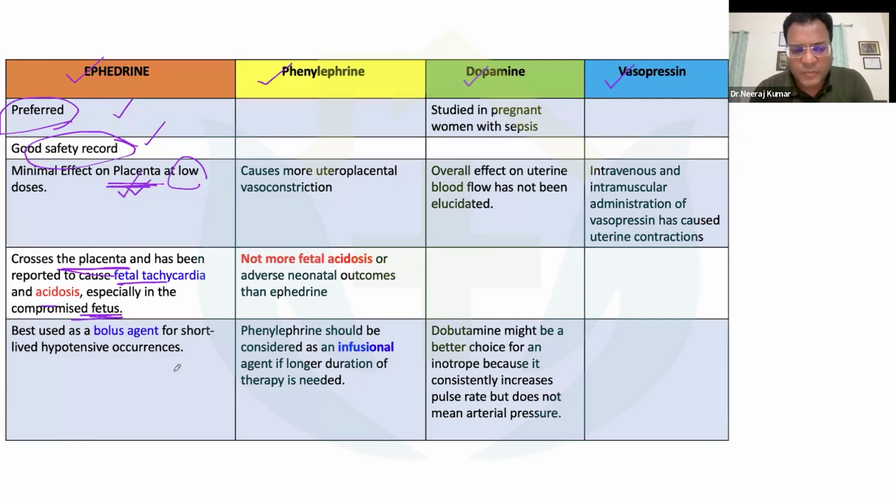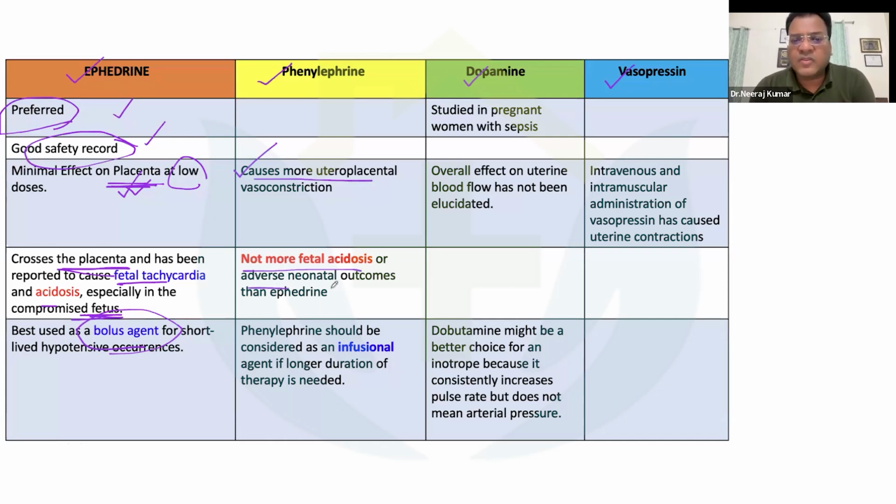Now, an important aspect is that if you are using ephedrine, a bolus is always better for short-lived hypotension. If a very short-span hypotension is there, you can use bolus ephedrine for treating it. Now you come to phenylephrine. It causes more uteroplacental vasoconstriction. That is the first negative point. Second, there is not as much fetal acidosis as compared to ephedrine.